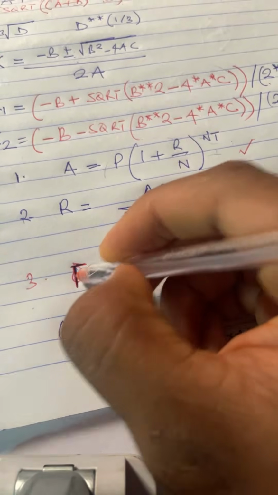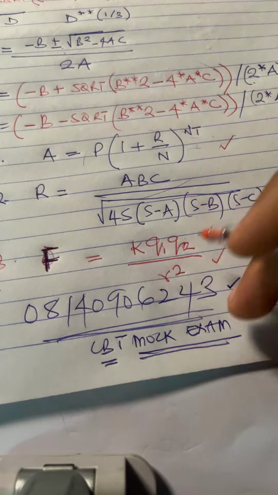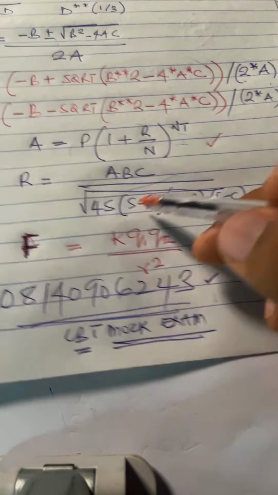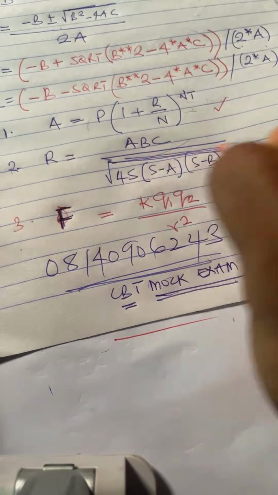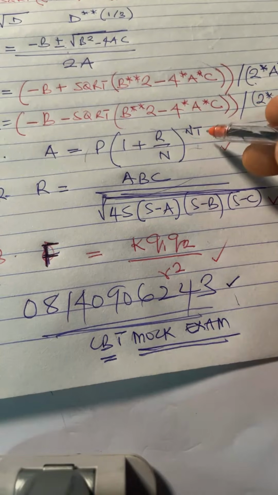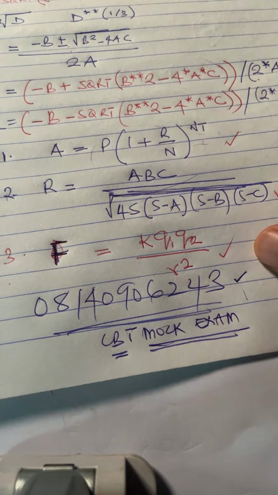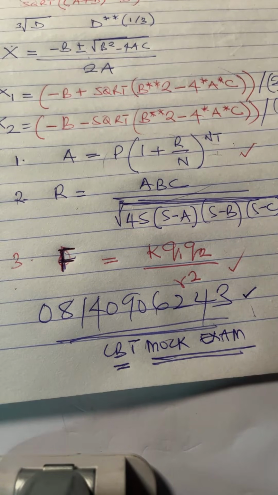Please, this F stands for force. K, Q1, Q2 all over R squared. R equals abc, there's a square root here that covers this. Then this is 1 plus r over n raised to power nt.